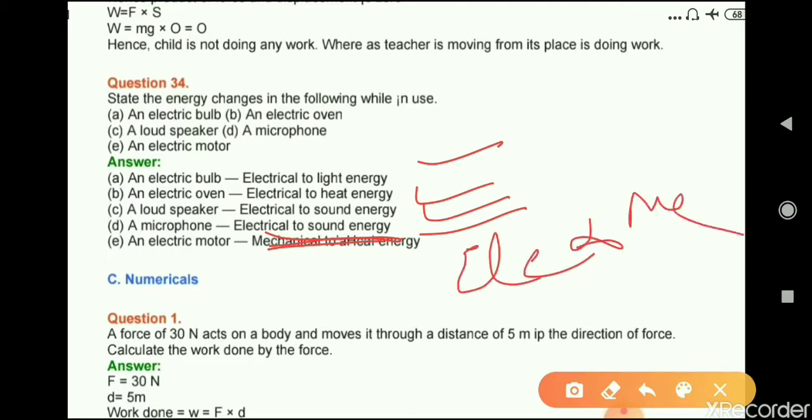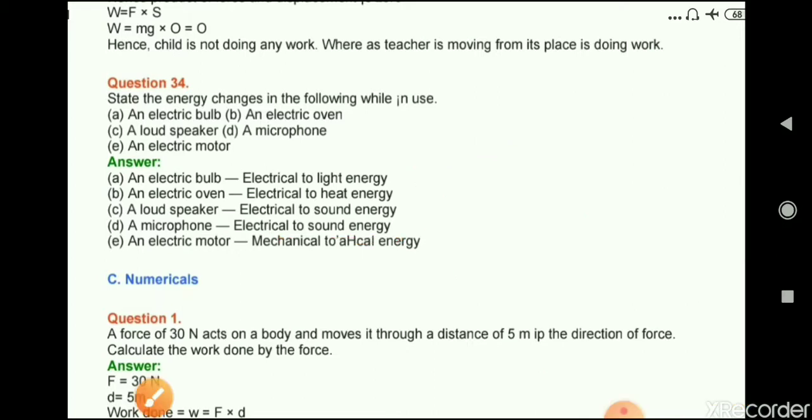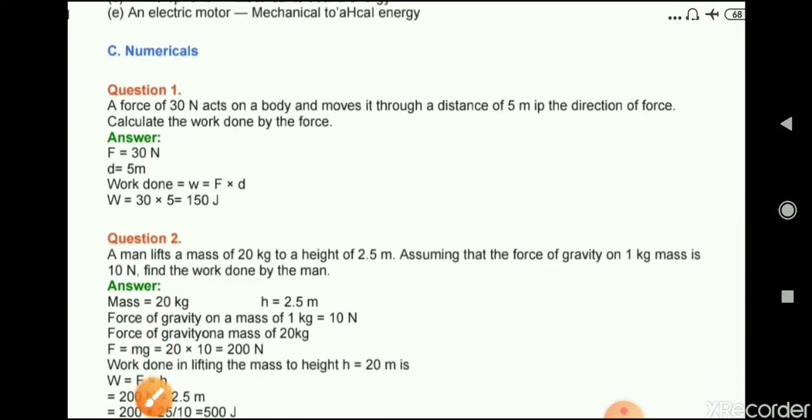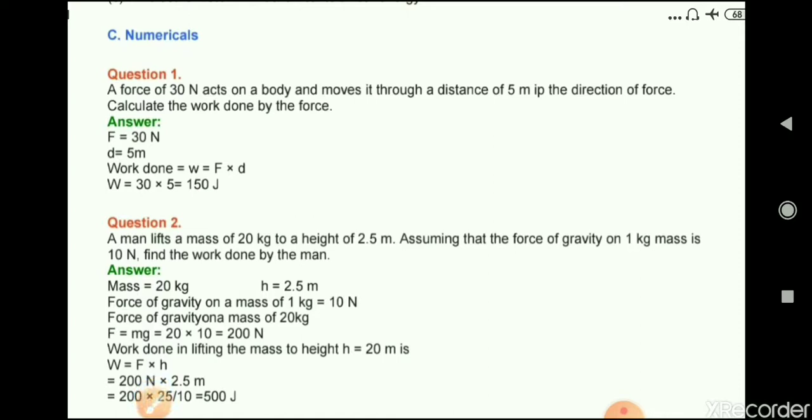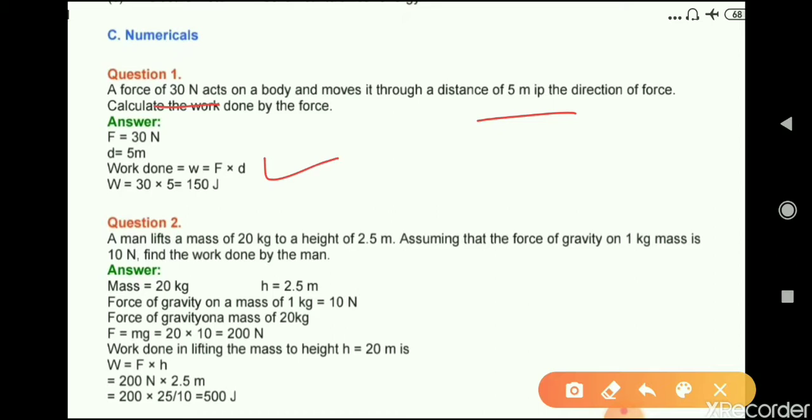Okay. Now we will do the numericals. First question: A force of 30 Newton acts on a body and moves it through a distance of 5 meter in the direction of force. Calculate the work done by the force. We know that work done is equal to force into displacement. Force given here is 30 Newton and displacement is 5 meter. Therefore, work done is 30 multiplied by 5, which is 150 joule.